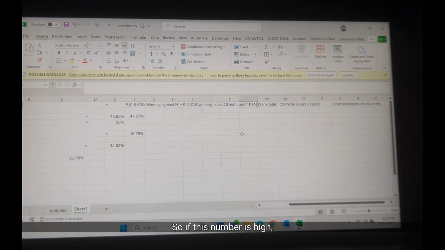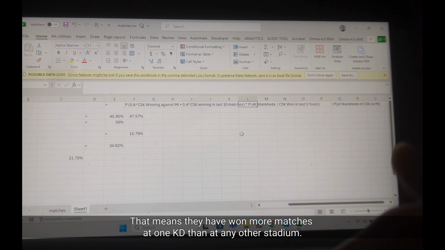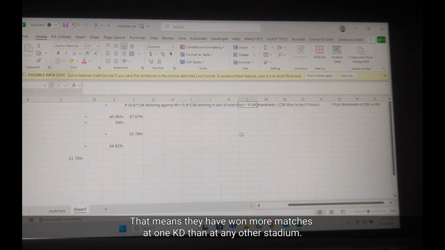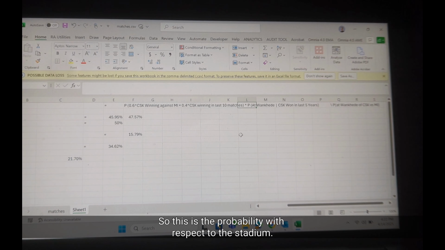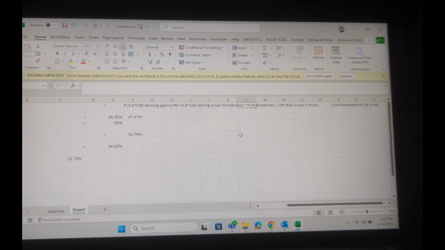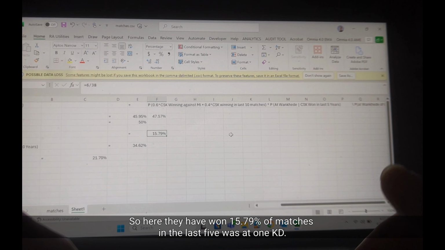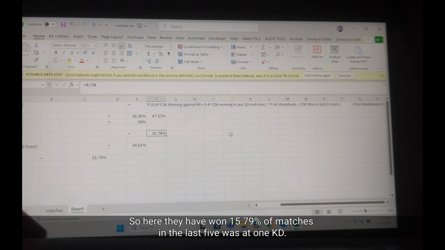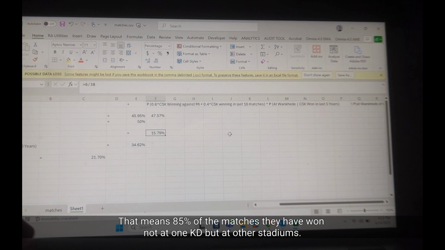So if this number is high, it means that they have won more matches at Wankhede than at any other stadium. So this is the probability with respect to the stadium. So here they have won 15.79% of matches in the last 5 years at Wankhede. That means 85% of the matches they have won not at Wankhede but at other stadiums.